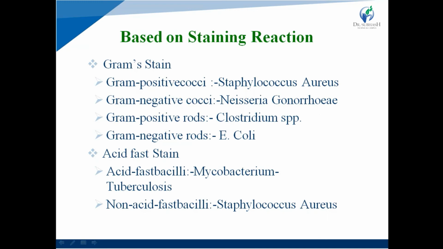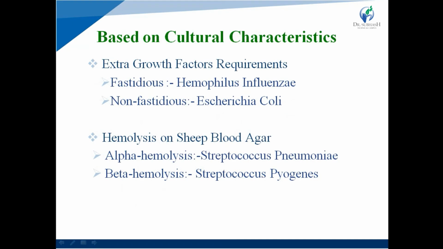What is acid fastness? There are two types, acid fast bacilli and non-acid fast bacilli. An example of acid fast bacilli is Mycobacterium tuberculosis, while a non-acid fast example is Staphylococcus aureus. Based on growth factor requirements, there are two types, fastidious and non-fastidious.